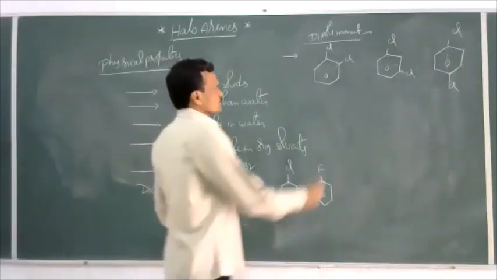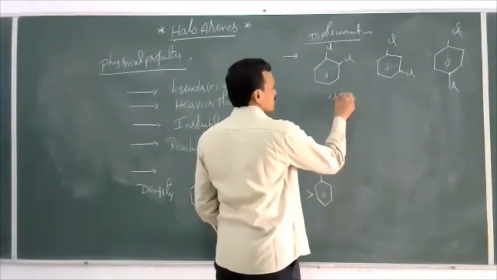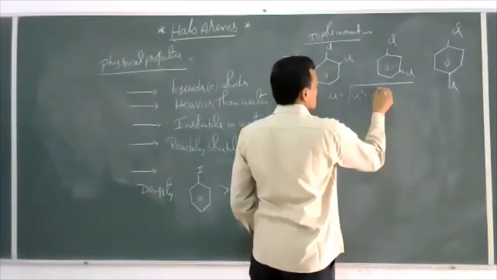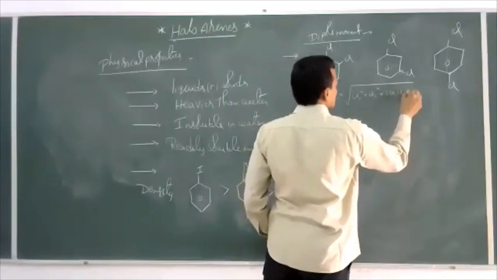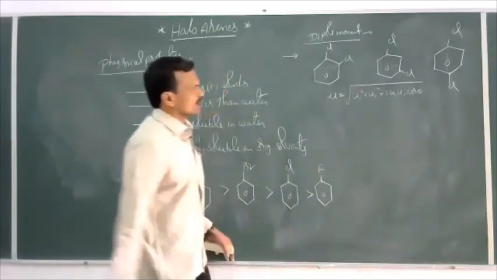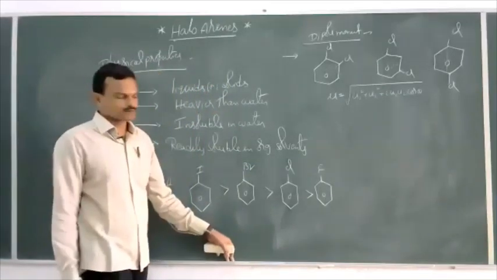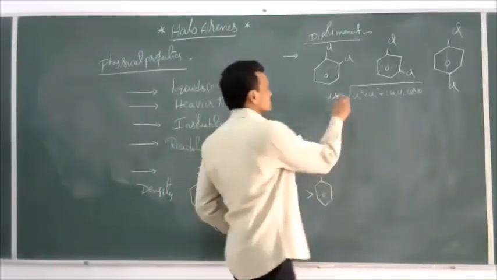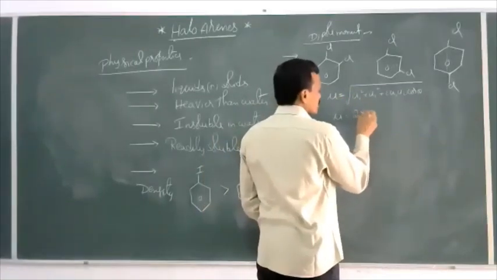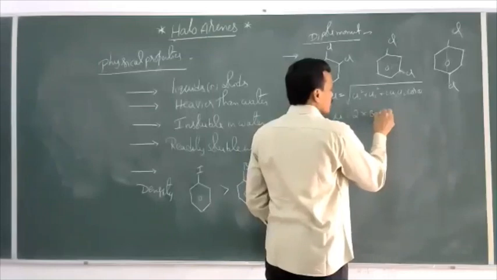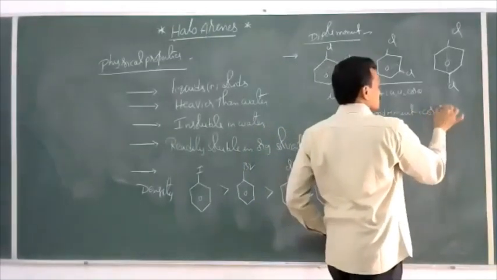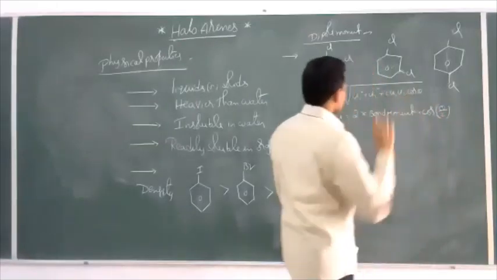See, the resultant dipole moment of two bond moments is equal to the square root of mu1 square plus mu2 square plus 2 mu1 mu2 cos theta. This is the resultant dipole moment of two bonds. Or if the two bonds are the same, then mu is equal to 2 into bond moment into cos theta by 2. Either relation you can take here.